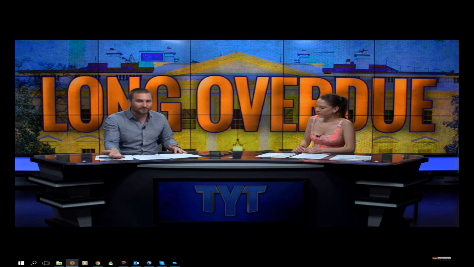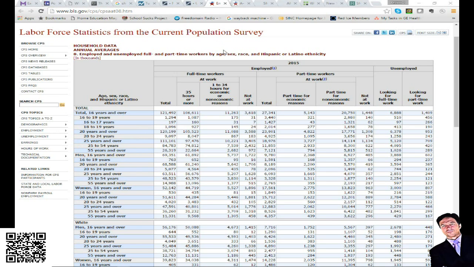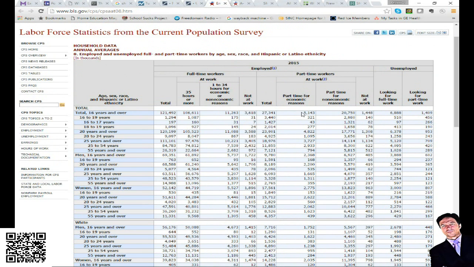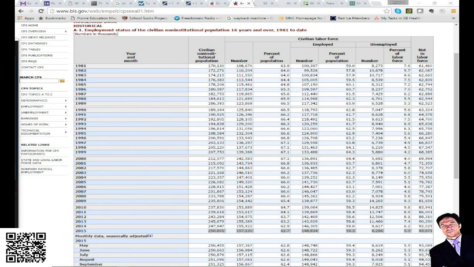And now that same argument is being made by Republicans who are trying their damnedest to stop you from getting paid overtime. Based on what these morons are saying, they're saying that Obamacare had no effect and that this will have no effect. But let's look at these raw numbers. Since 1981, the workforce has gone up 80 million. The number of people over 16 working has gone up 50 million. They're saying the percentage of working people has stayed essentially the same. We can see that in the mid-90s it went up significantly and it's back down again.